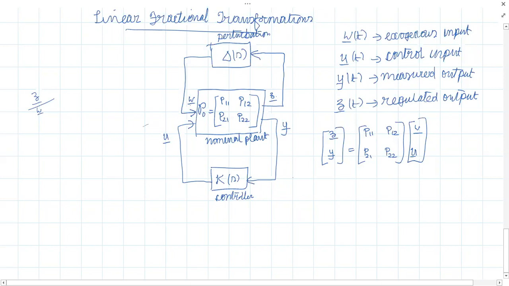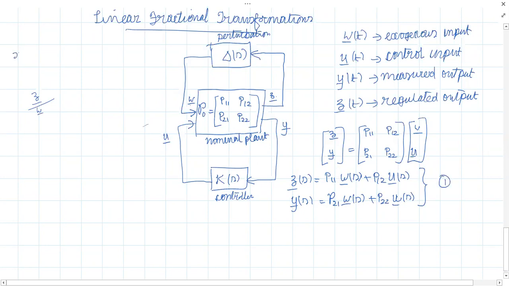So straight away I can write my Z of S as P11 into W of S plus P12 U of S. All these are functions of S only. Even if I miss an S, please keep that in mind. And what will be my Y of S? Y of S will be P21 W of S plus P22 U of S. So this is set of equation 1.